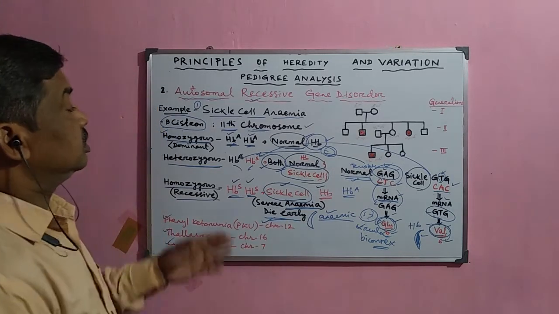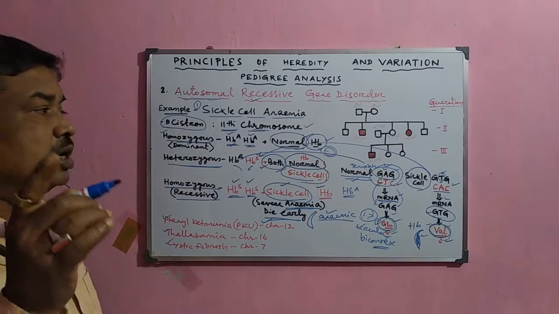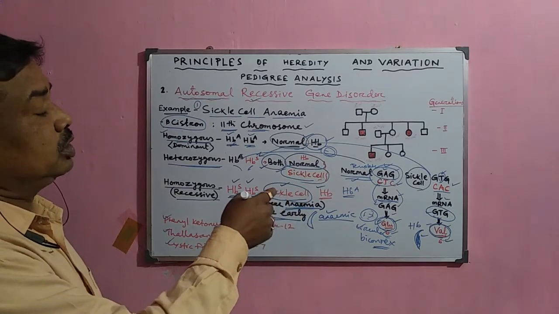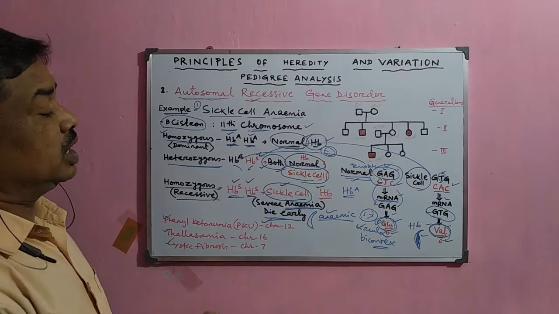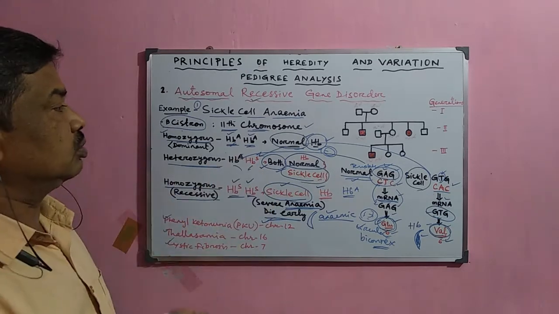So this defect occurs due to sickle cell anemia, a defect in the base sequence and in the formation of the polypeptide chains, where valine is introduced in place of glutamic acid in the 6th position of the chain.